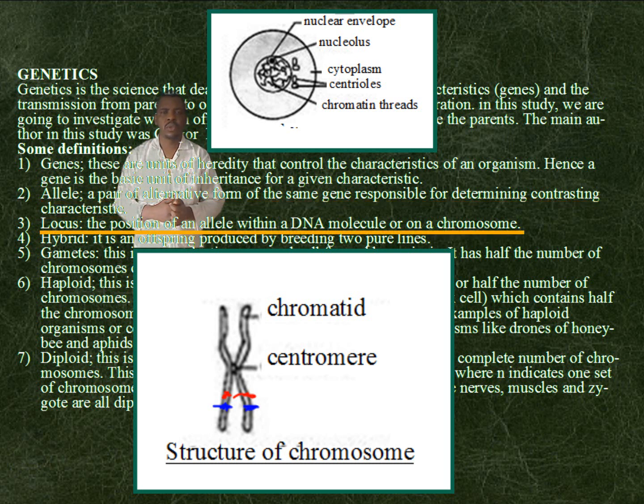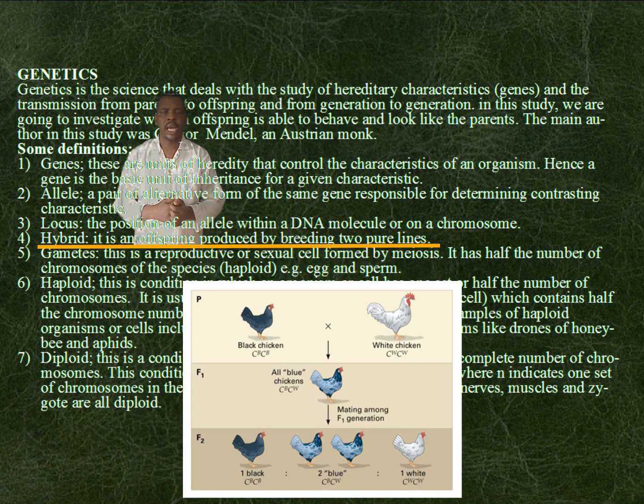The locus is the position of an allele within a DNA molecule or on a chromosome. Hybrid is an offspring produced by breeding two purelines.